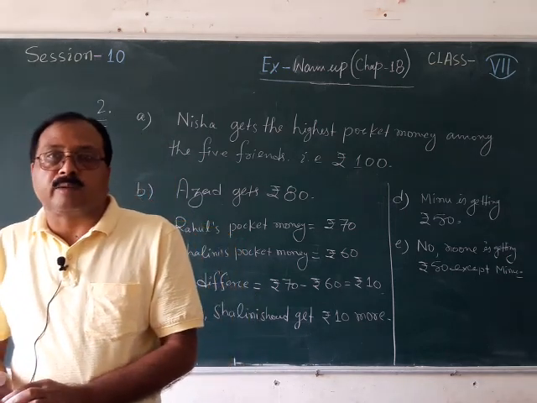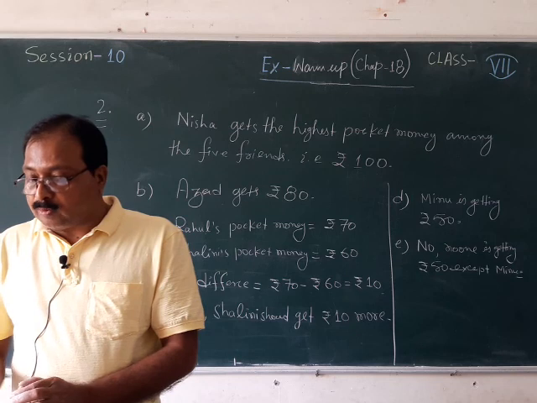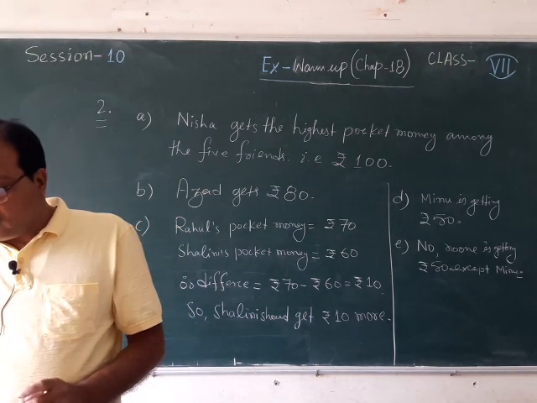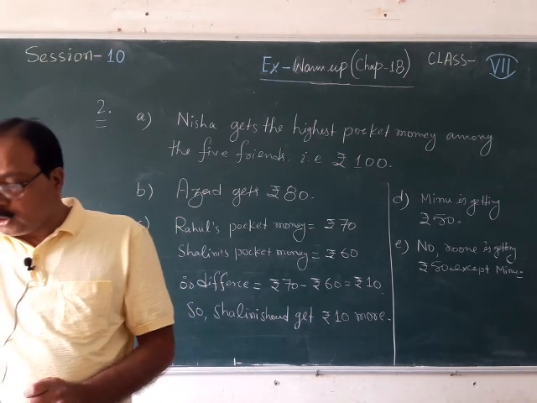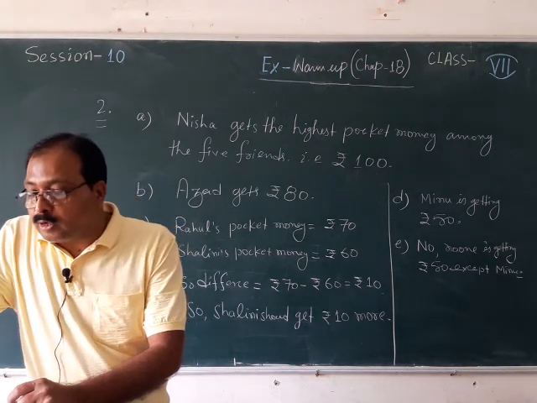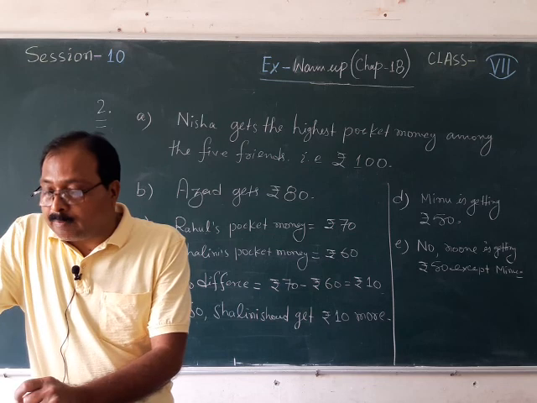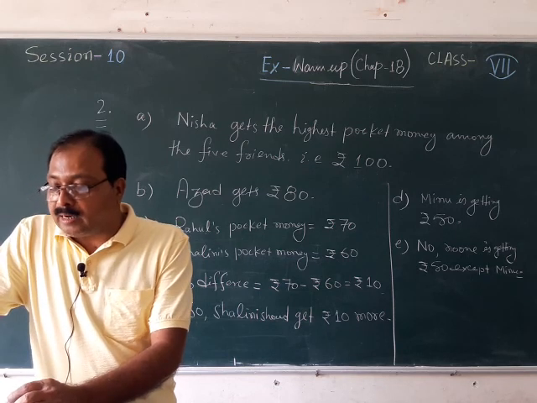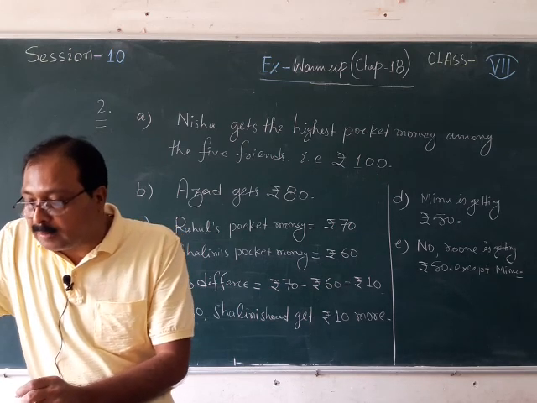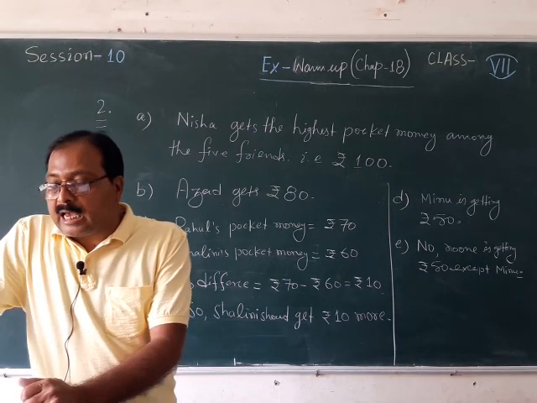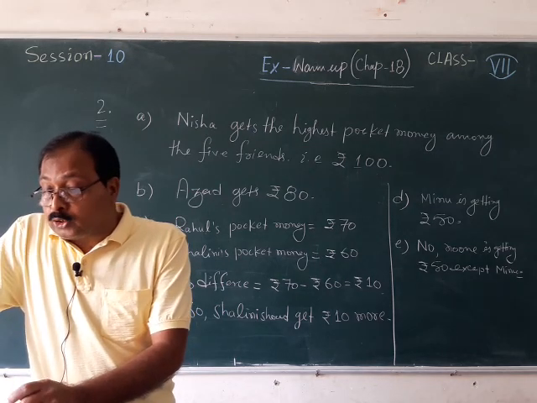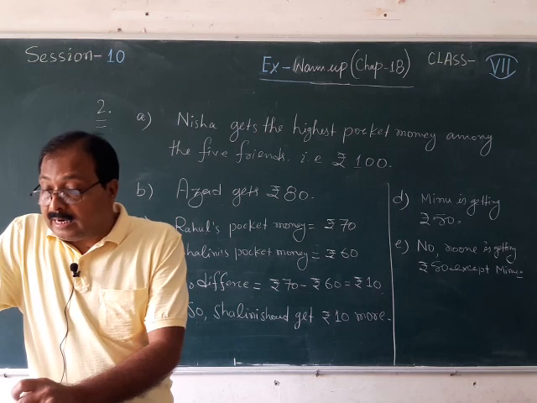Now going to question number 3. In question 3, given is the number of sports shoes sold by a shopkeeper on 5 consecutive days in the month of April. Draw a pictograph and a bar graph to represent the given information, choosing an appropriate scale. So a bar graph and a pictograph.